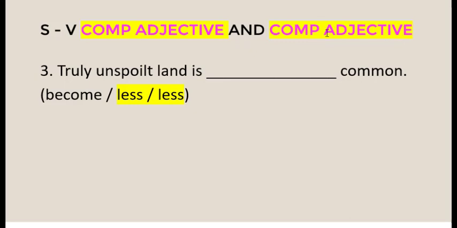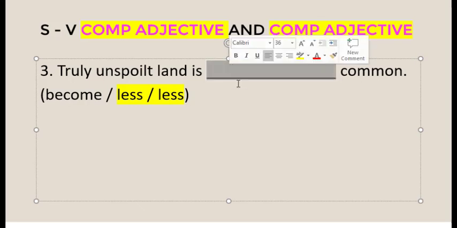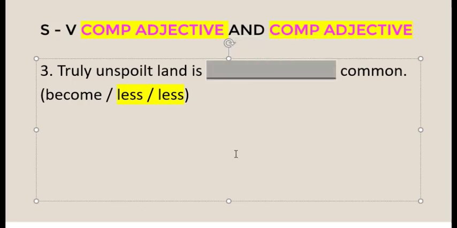But before we put the words in the blank, take a look at the verb here in the brackets. Become is a verb, but the sentence has also got a verb, is. This means you have to combine the two verbs. You cannot say "truly unspoiled land is become." Such tense does not exist. You have to use the present continuous to be able to use both verbs. Okay, let's start. The answer is: truly unspoiled land is